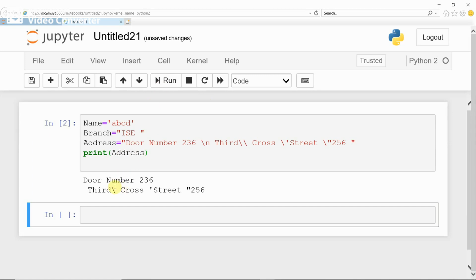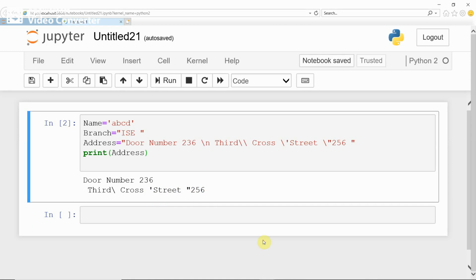Now you see. Door number. Afterwards, after 236 backslash n, it is displaying in the new line. Third will be displaying in the new line. See, third is displaying in the new line. And then backslash as it is displayed. Okay, and then cross, okay, single quote as it is displayed. It is not displaying this backslash, but it is displaying just the single quote. Double quote as it is displayed, right? This way you can specify different escape sequence characters with the help of backslash, okay?